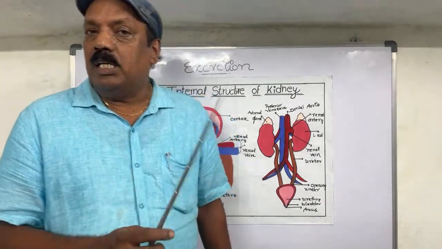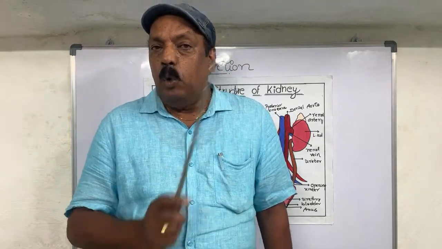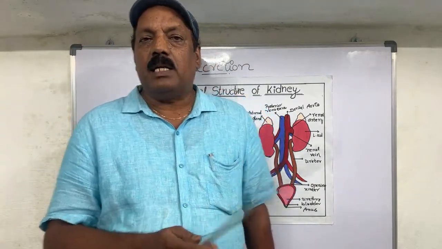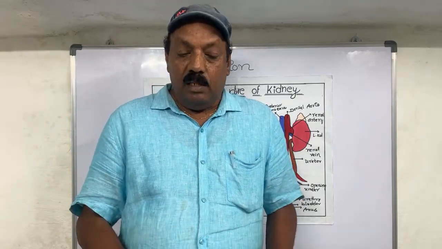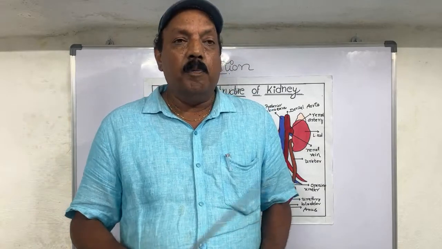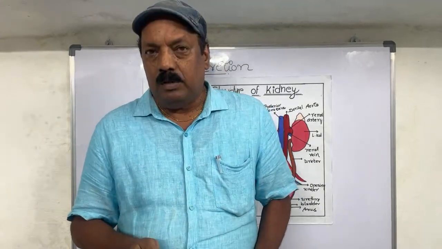The nephron consists of two main parts. First is the Malpighian body, and second is the renal tubule.